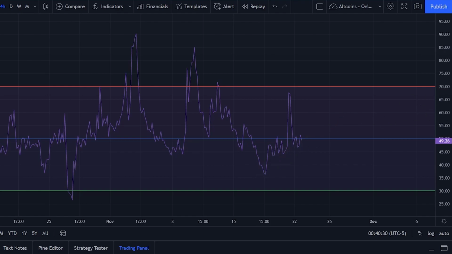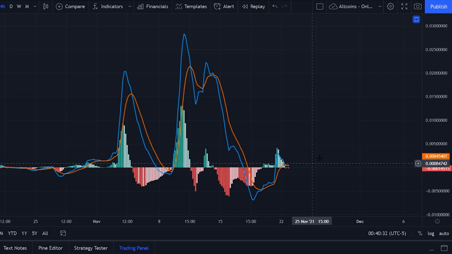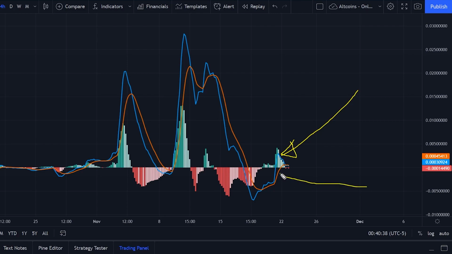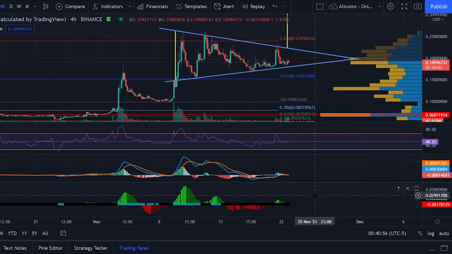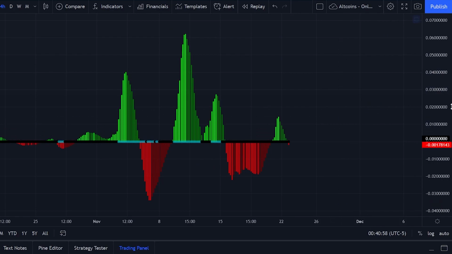But let's look at the MACD. So from the MACD chart, we see that the blue line, the MACD line over here, is currently below the signal line, right? The orange line. So we see that the MACD is divergent from the RSI, right? The MACD is saying something different from what the RSI is telling us. So I would say there is the possibility we see lower prices for Iotex in the immediate time frame before maybe heading back higher, right?